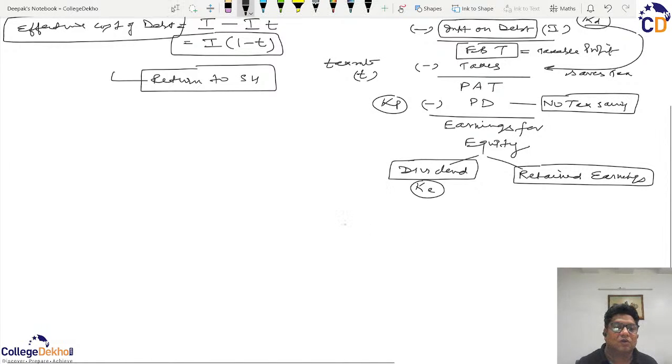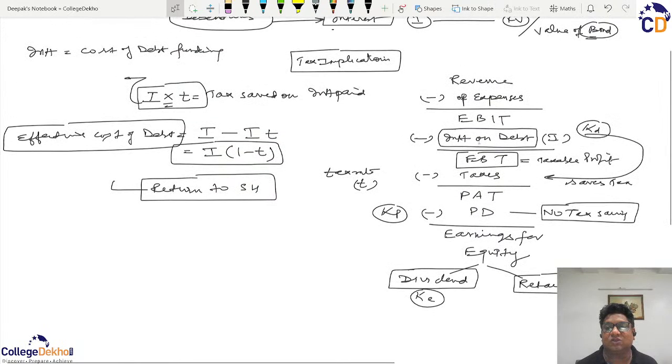So if you see this chart, you will see that the first and the foremost right is of interest, which is payable out of the operating profit, and even if there is no profit, even then the interest is to be paid. So it may happen that the company expected profits, but there were no profits, or not sufficient profits to pay the interest on the debt, but still they are under a liability to pay interest, and it may not be the case with preference dividend, and it is definitely not the case with the equity.